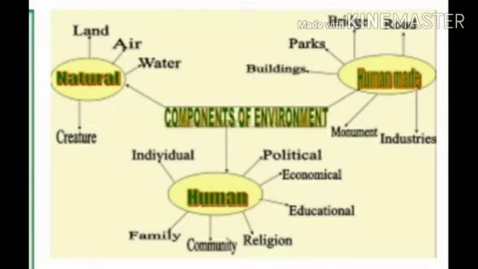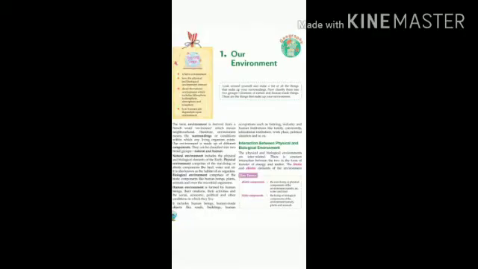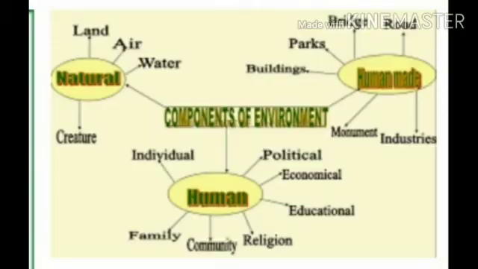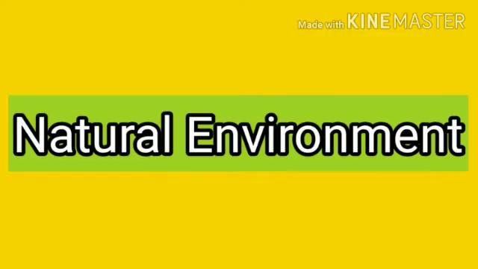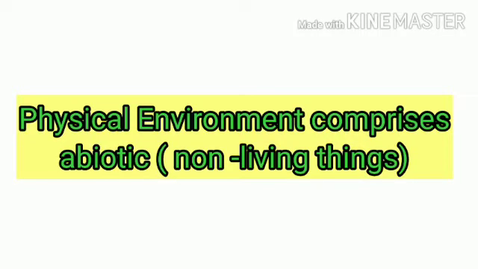Children, all these three categories are very essential for forming the environment. If you see closely, all these are interdependent on each other, directly or indirectly. The natural environment includes the physical and biological elements of the earth.